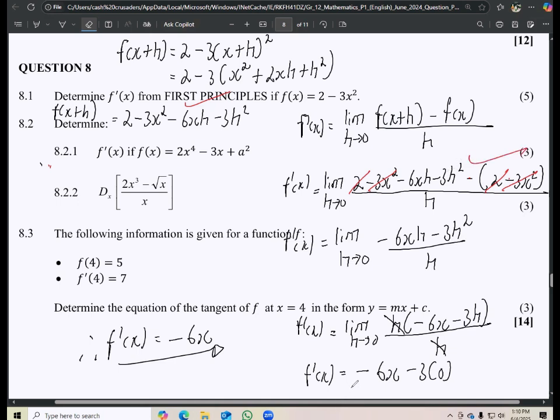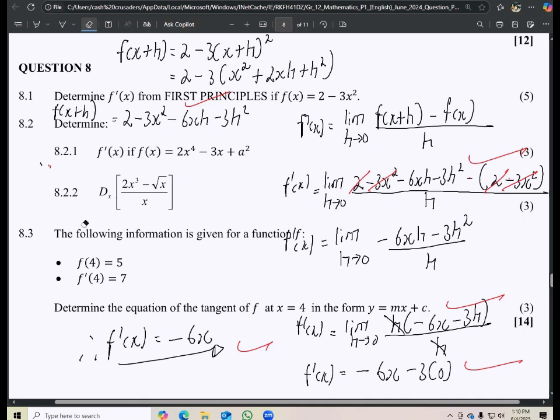Finding the factors, taking out the common factor, is a mark. Then simplifying is a mark. And then you have the answer: 1, 2, 3, 4, and then 5. So that's it, guys. That's your first principles right there.